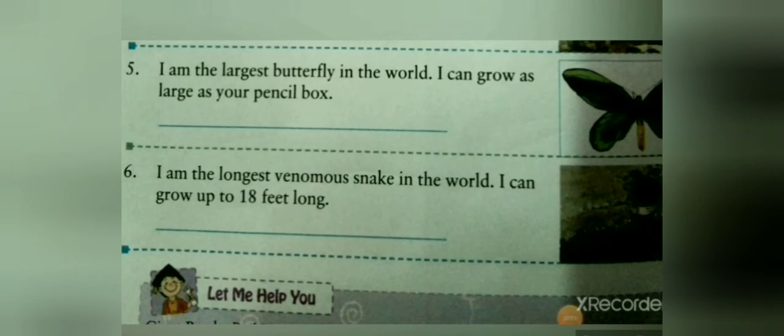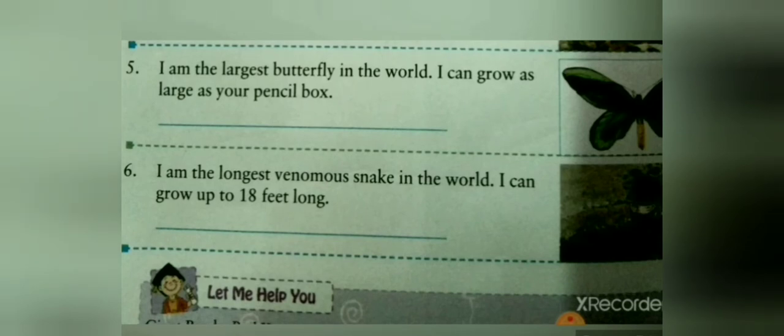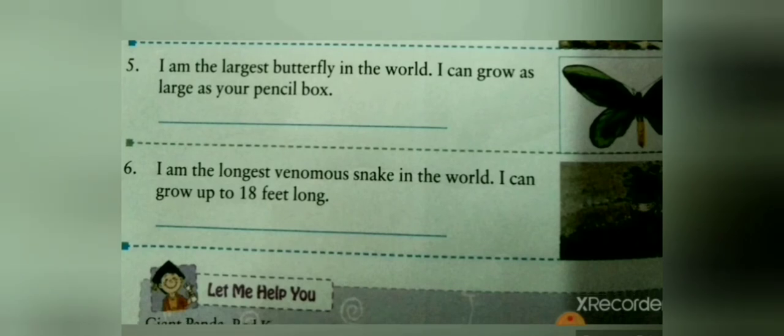Next clue given here is, I am the longest venomous snake in the world. I can grow up to 18 feet long. It is king cobra. King cobra is the longest venomous snake in the world. It can grow up to 18 feet long. They eat rats, snakes, pythons, etc. When food is scarce, they will feed on rodents, small mammals, reptiles, birds and more. We will write in the space given king cobra.